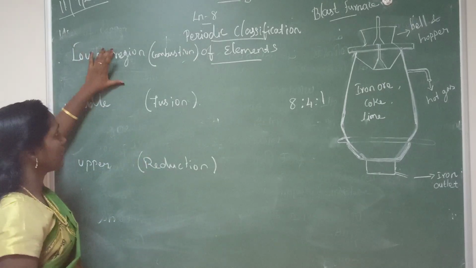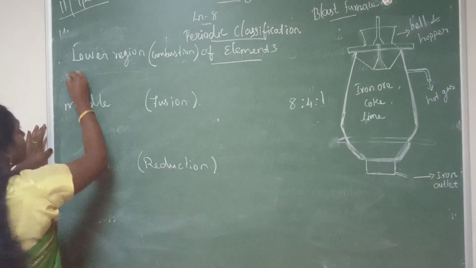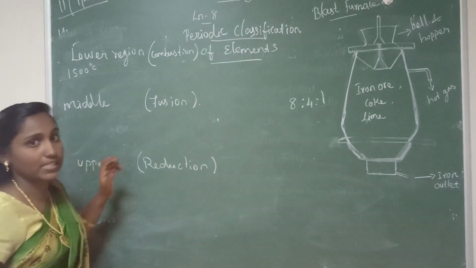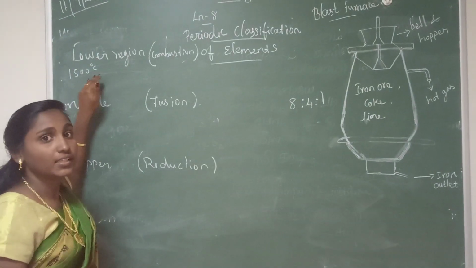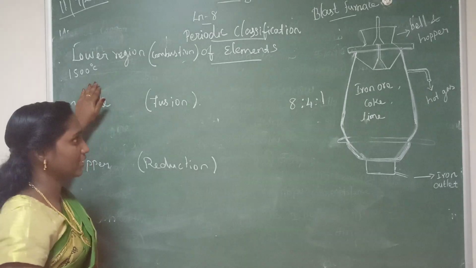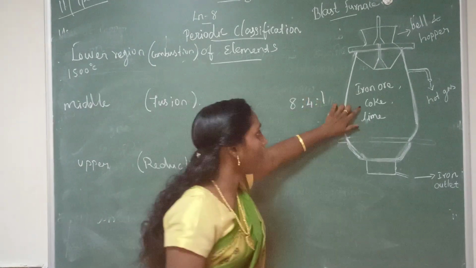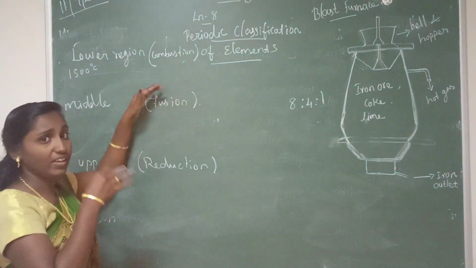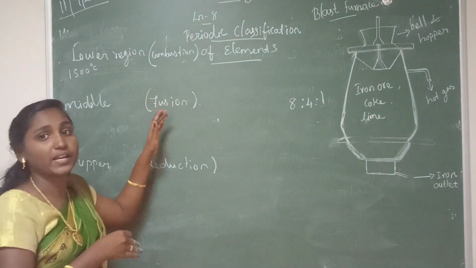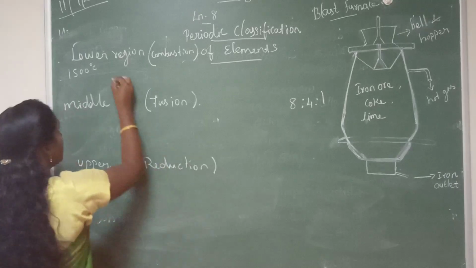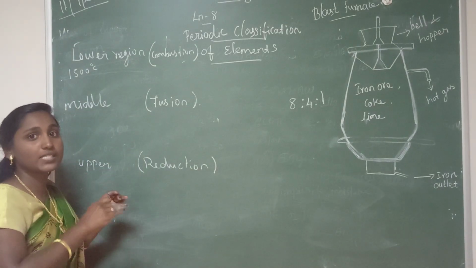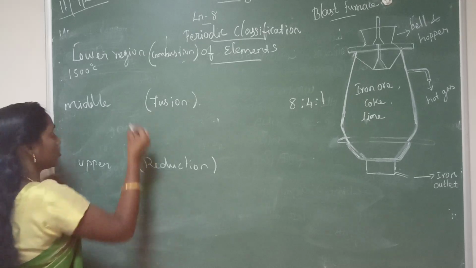In this lower region, the temperature prevails at 1500 degrees Celsius. Here this coke powder, when it is heated, will liberate carbon dioxide. Coke powder means coal powder, which contains a lot of carbon compounds, right?